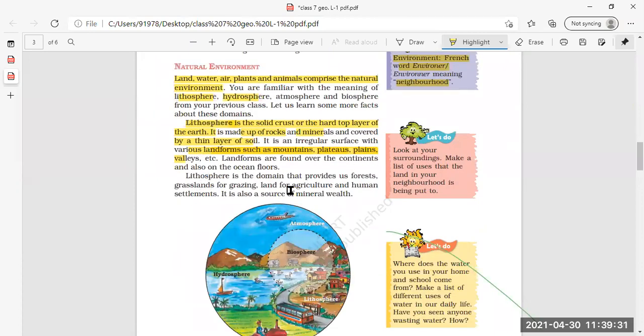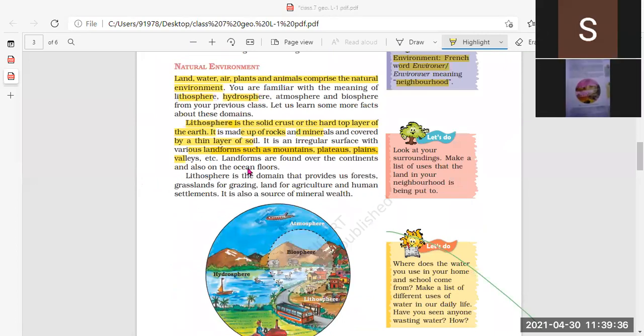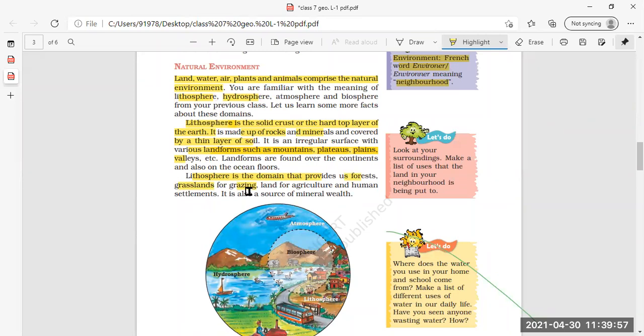Now, lithosphere is the domain that provides us forests, grasslands for grazing, and land for agriculture and human settlements. What are grazing grounds? Grazing grounds are those meadows, or grounds, on which animals are reared or fed. And agriculture and human settlements are also present in the lithosphere.